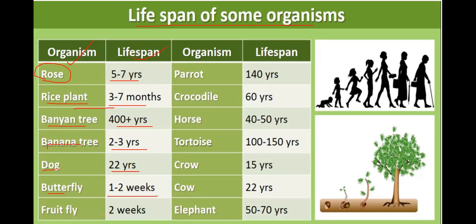Fruit fly 2 weeks. Parrot 140 years. Crocodile 60 years. Horse 40 to 50 years. Tortoise 100 to 150 years. Crows 15 years. Cows 22 years. Elephant 50 to 70 years. These are the lifespan of different organisms.